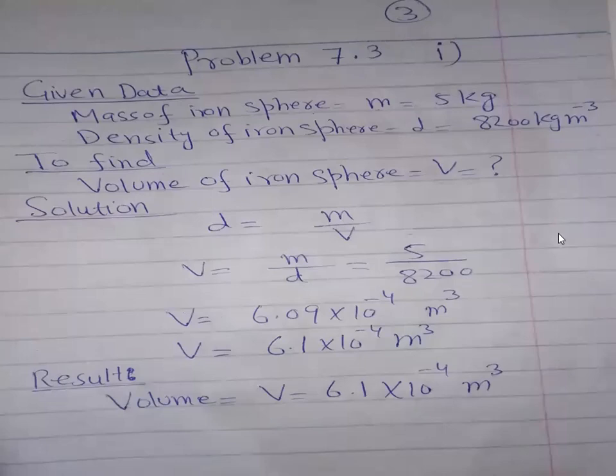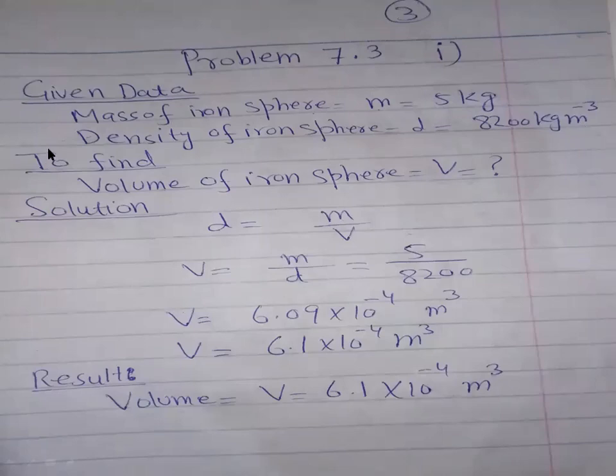First of all, I write the given data. I'm going to solve problem 7.3, first one, because problem 7.3 has three parts: 1, 2, 3. So I'm solving part 1 of 7.3, which is on page number 165. Mass of iron sphere is m, which is 5 kilogram, and density of iron is also given to me, which is 8200 kilogram per cubic meter.